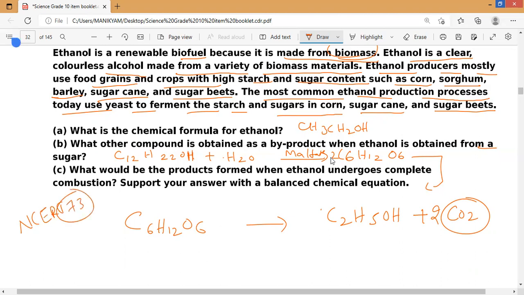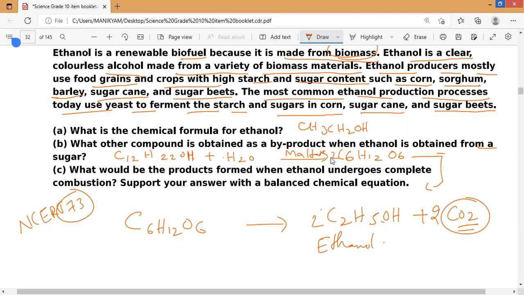Along with that, fermentation of alcohol will produce carbon dioxide also. It will decompose and produce ethanol plus carbon dioxide. You must learn that. So the byproduct obtained from a sugar is carbon dioxide.